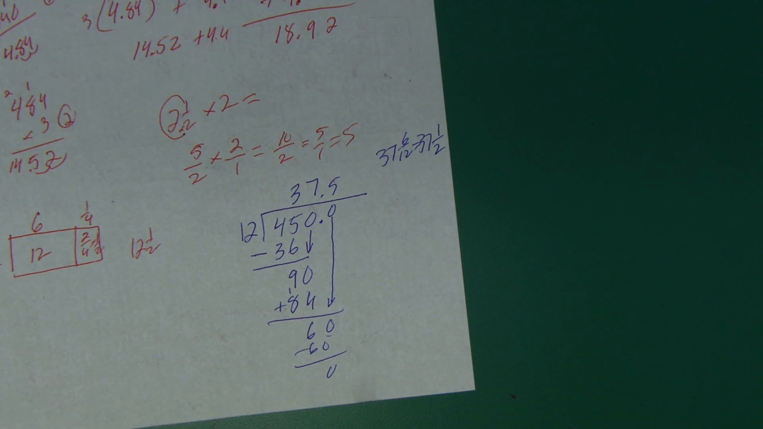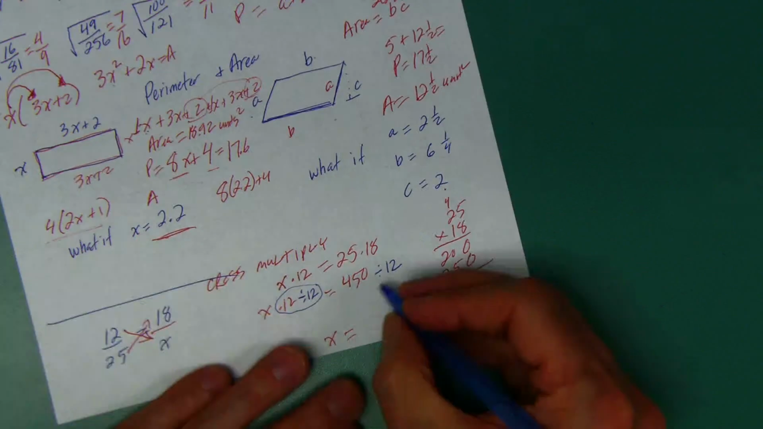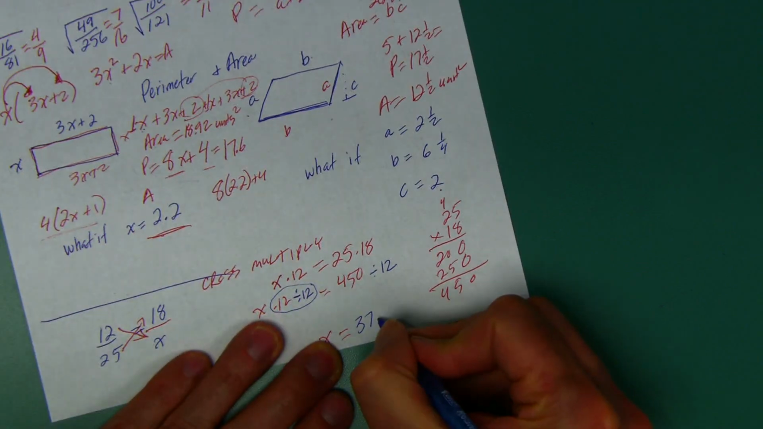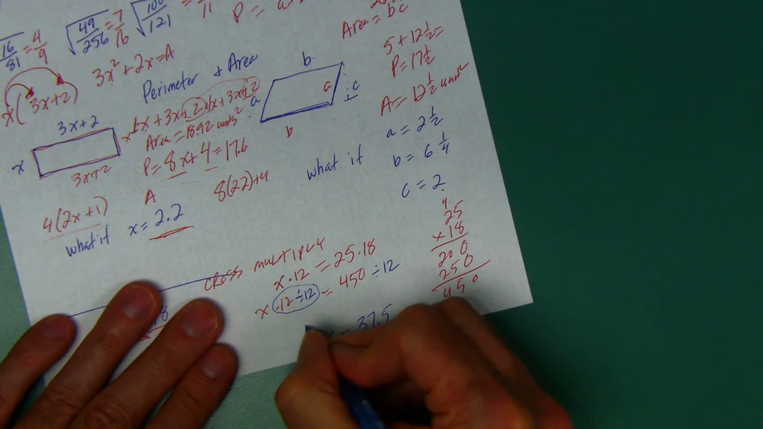Well, which one is it? They're the same, right? 1/2 and 0.5 are the same. So this ends up being 37. Let's go ahead and say 0.5 on that.